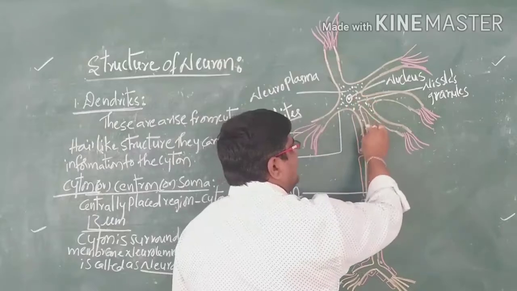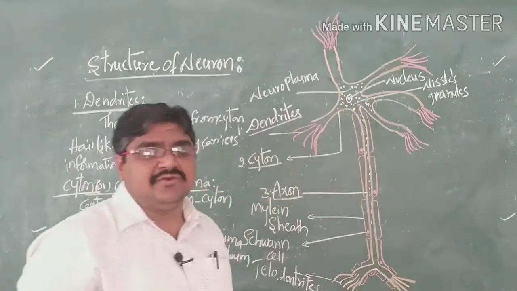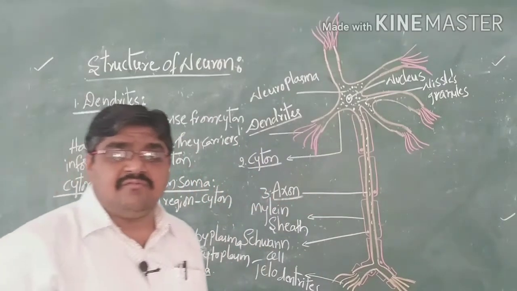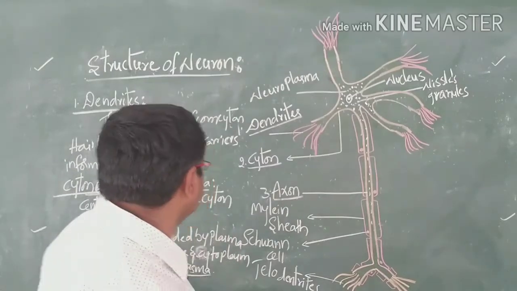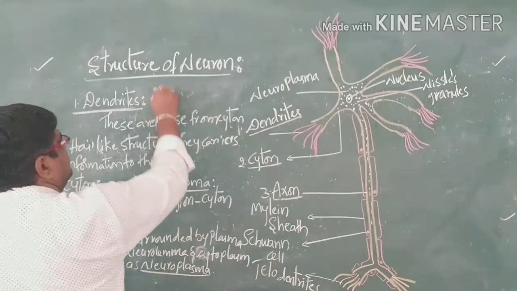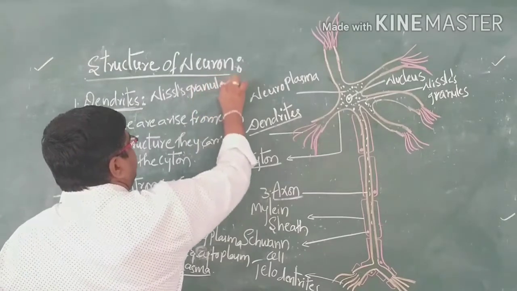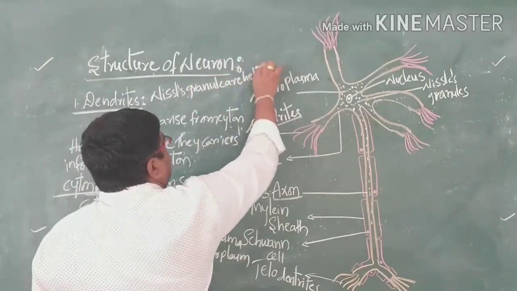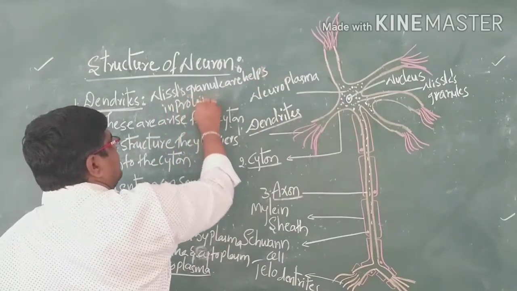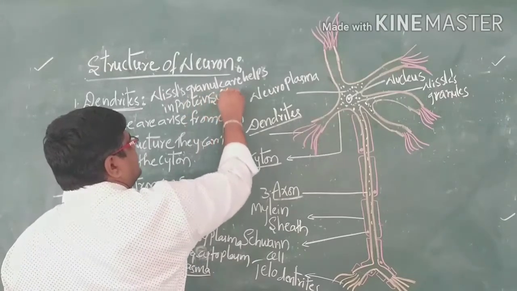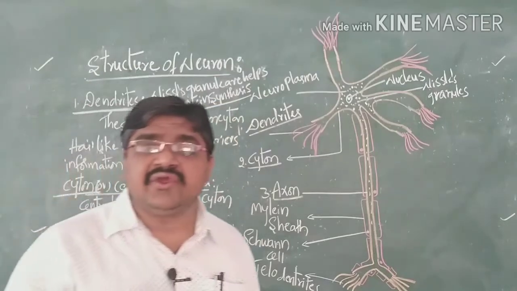In the cytoplasm there are specialized granules called Nissl's granules. These Nissl's granules help in protein synthesis. Why? Because Nissl's granules consist of rough endoplasmic reticulum.